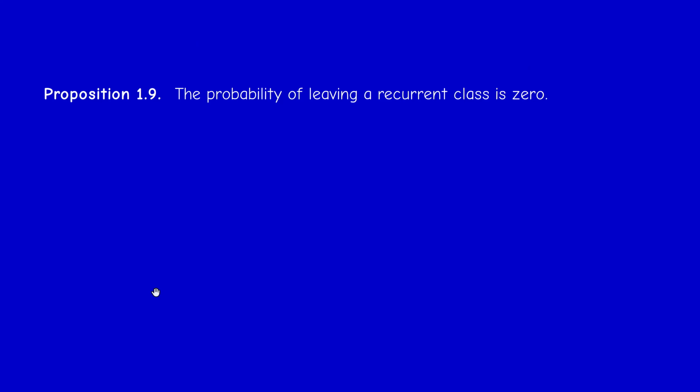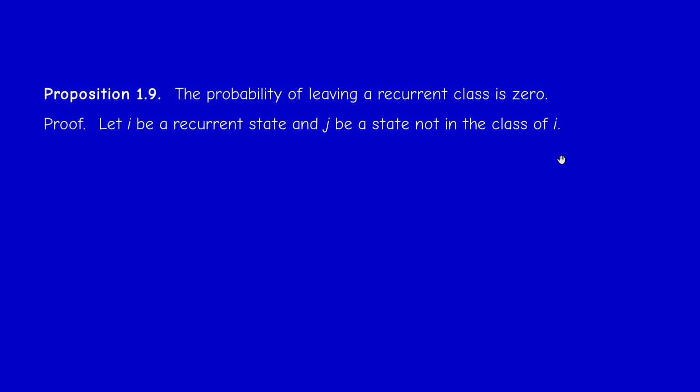And the last result in this video is something that you may understand at an intuitive level. The probability of leaving a recurrent class is 0. Okay, well, if you understand it without proof, then don't worry, you can stop the video. If you want a rigorous proof, here's the proof.